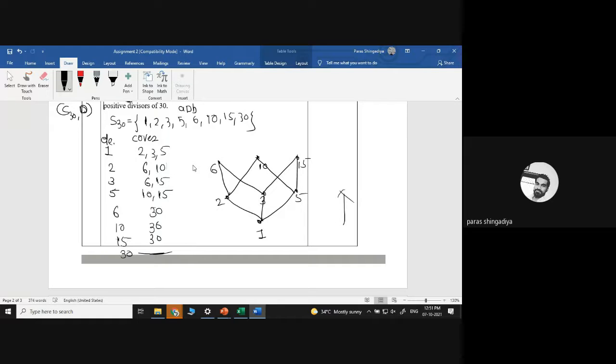Okay, and the last is 30. So consider 30, which is the cover element of 6, 10, 15, all these three. So 6 with 30, 10 with 30 and 15 with 30. Okay, that is the S diagram of the S30 divide relation.